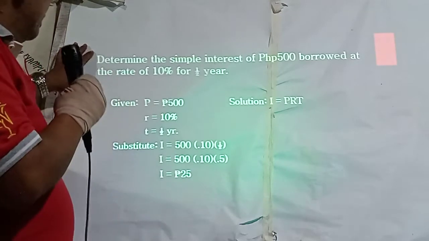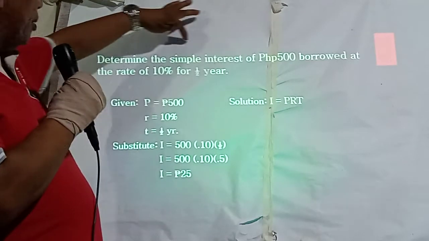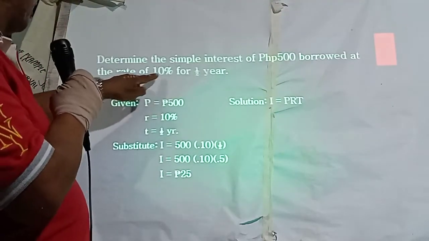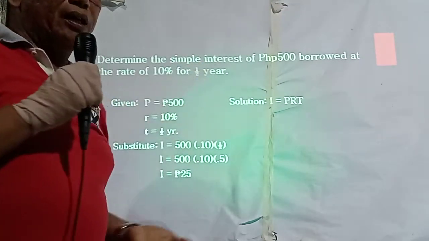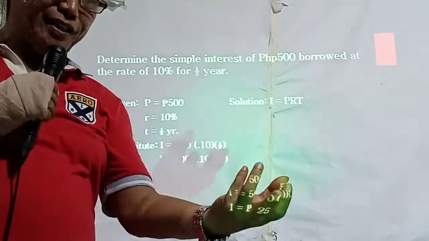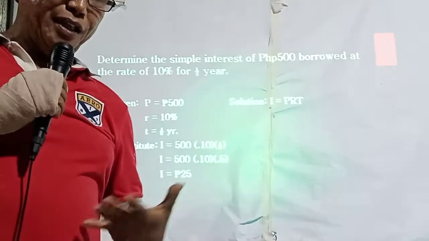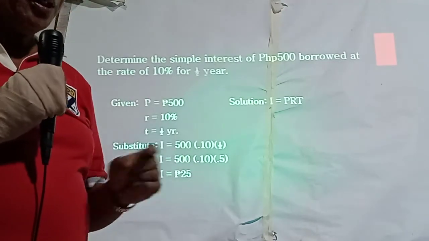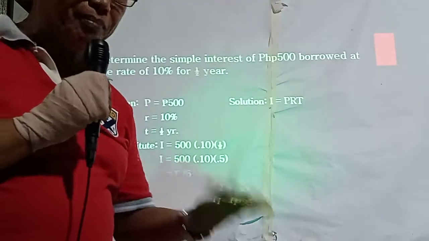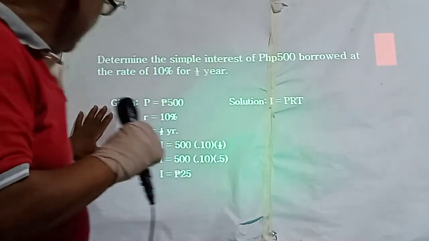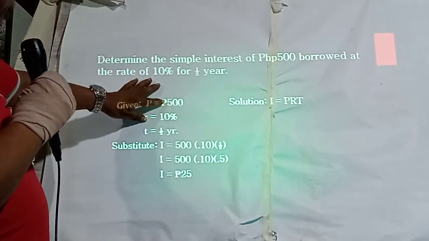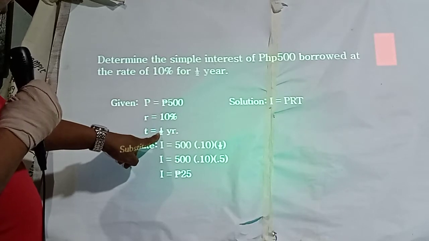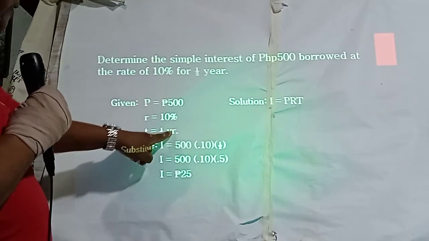Now, the example: determine the simple interest of 500 pesos borrowed at the rate of 10% for 1/2 year. So just a 500 amount, and then you settle it within 6 months. Given the principal 500 at 10% rate, and for 1/2 year because that is 6 months.